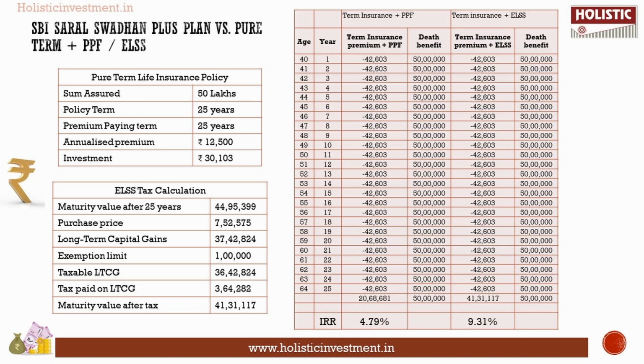SBI Life Saral Swadhan Plus returns your premium at the end of the policy term, for which they charge you more than the premium required to protect your life. This comparison underlines the difference between a pure term life insurance policy, that is without profit or without return of premium or charges, and a traditional life insurance policy, that is with profit or with return of premium or charges.